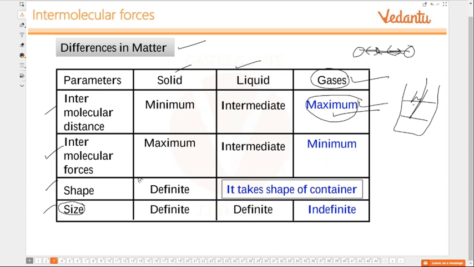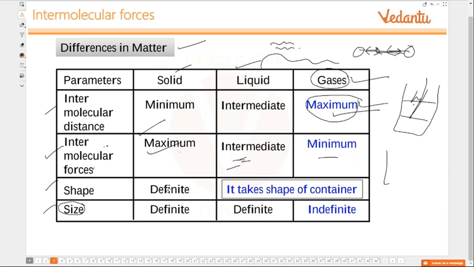Intermolecular forces, of course, because the particles are close by, are maximum in solids, intermediate in liquids, and minimum in gases. However, liquids and gases have fluidity; they can move. Not like gases, but liquids do have it.